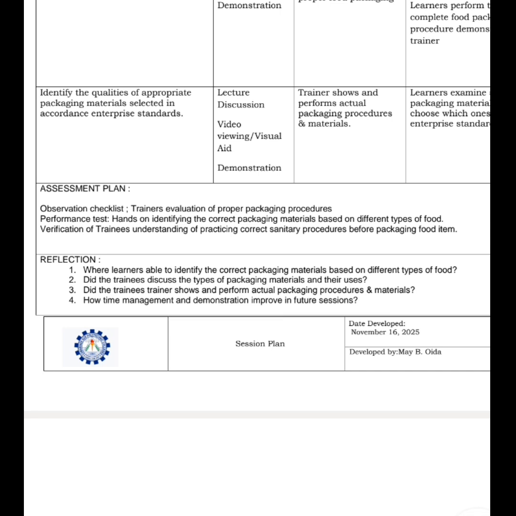Next is the reflection. Reflection is important because it is the teacher's review of what happened during the lesson, like what worked well, what didn't, and what can be improved.